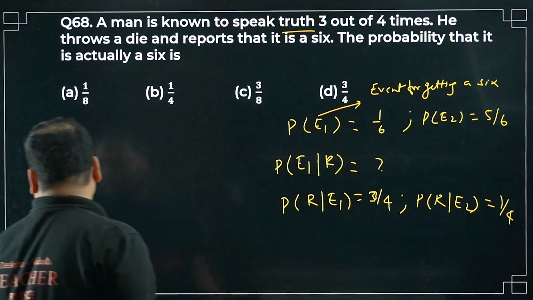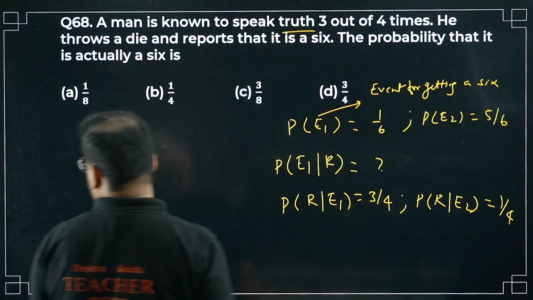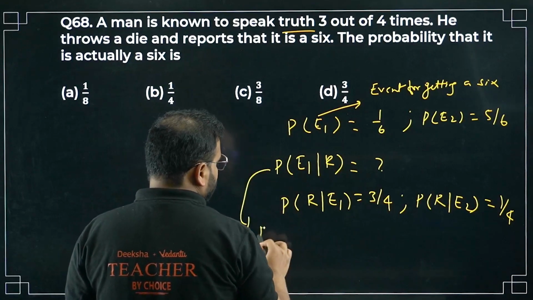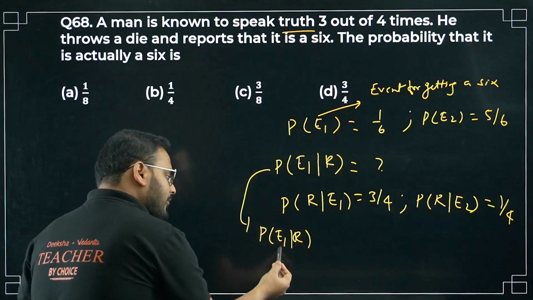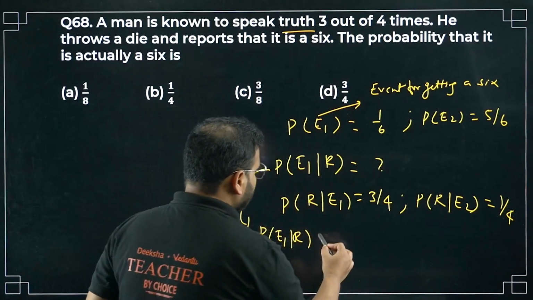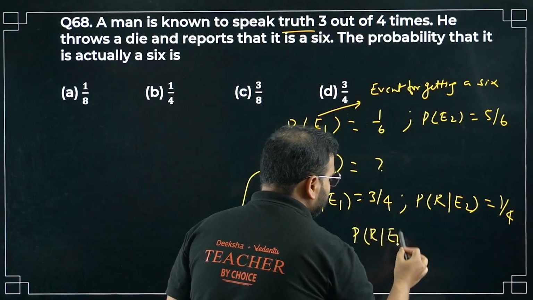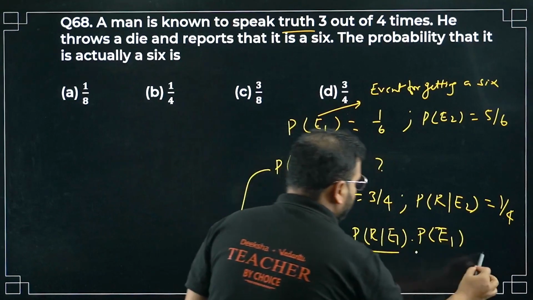Now what are we looking for? We're looking for the Bayes theorem. Let's use the formula from the Bayes theorem. P(E1|R) means actually a 6 when the report has already been given by the man, coming as P(R|E1) times P(E1), divided by the denominator.